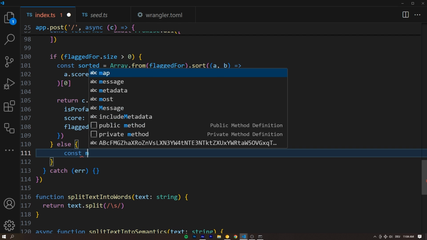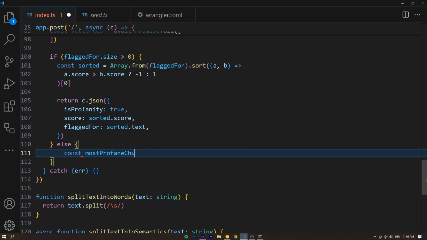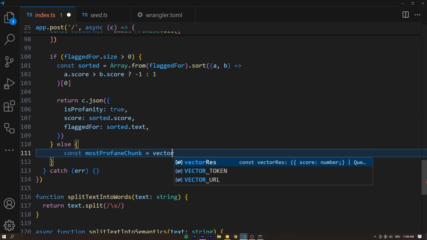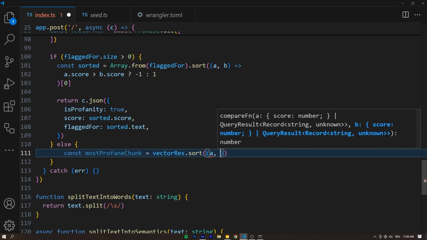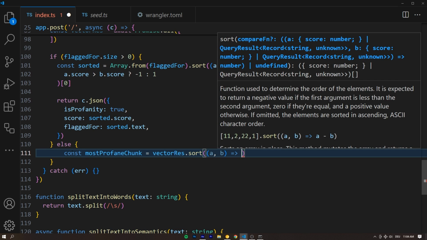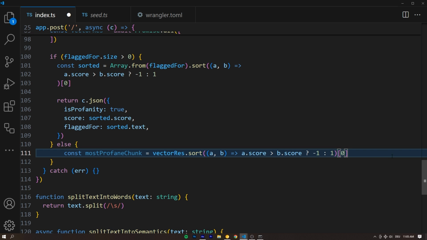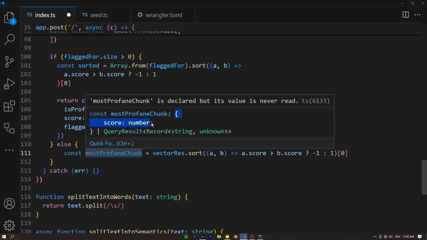We can now say the most profane chunk is going to be equal to vector res, what comes back from the promise.all above from all the chunks, dot sort, and same thing. We get A, we get B, and we can simply return if A.score is larger than B.score, we're going to return -1, and if it's not, then we're going to return 1. And we only care about the index of 0 in here as well, so we get back one score number.